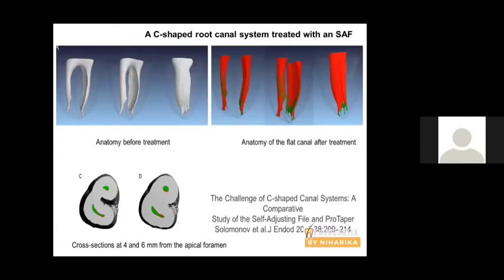Secondly, SAF is very good in cases with canal complexity. SAF does not produce post-operative pain as much as other file systems. So these 2-3 factors make SAF very safe if you're going to use it in pediatric dentistry.